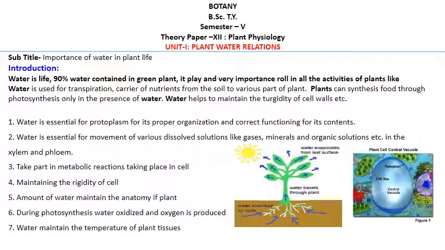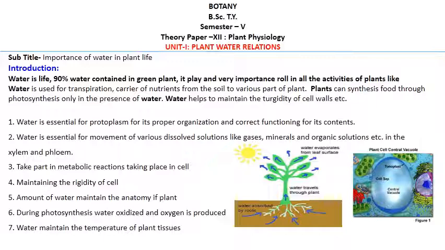These absorbed nutrients, minerals and organic solutions are carried to the various parts of the plant, leaves, fruits, flowers, wherever there is a need, and are utilized for metabolic activities like photosynthesis and production of food.